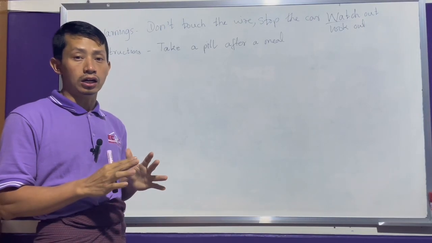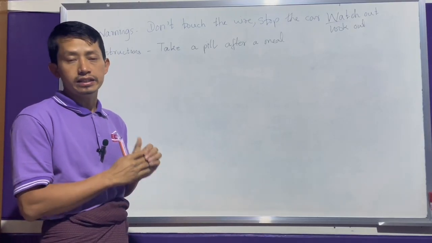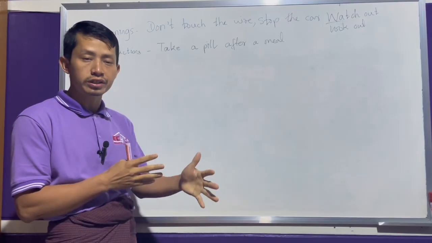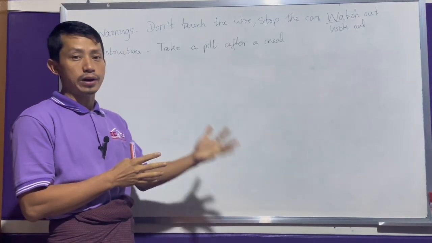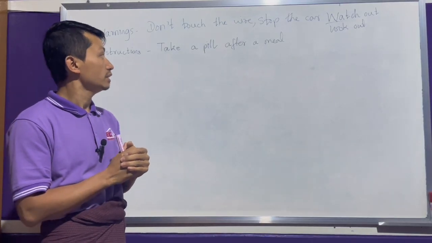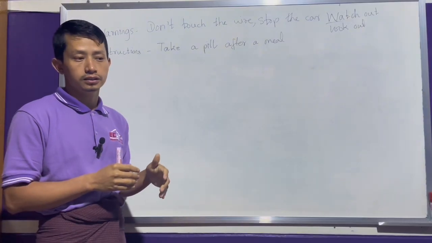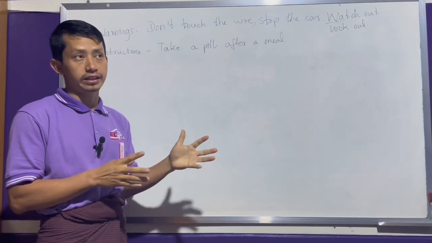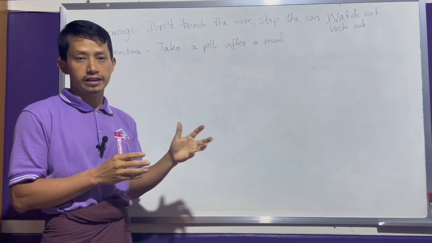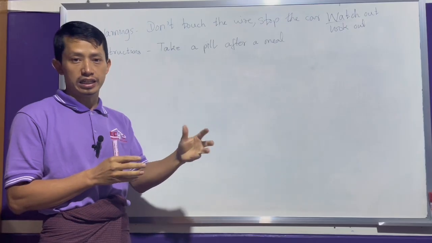If you are warning someone not to do something, in this situation also we use the imperative mood. Example, don't touch the wire. You know, there is electric current in that wire.